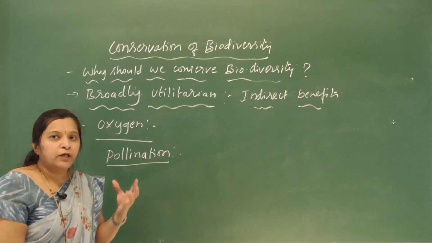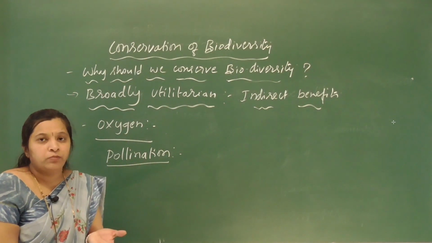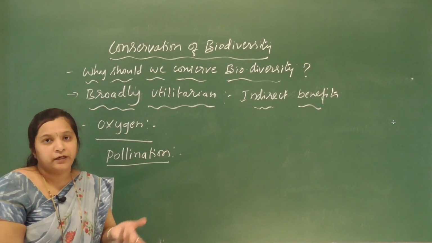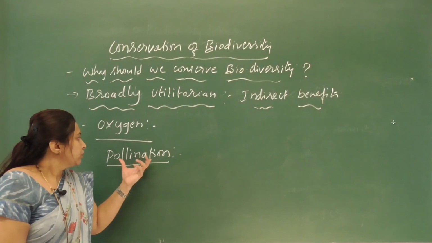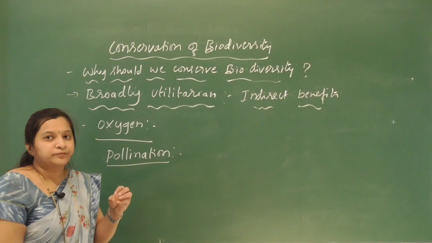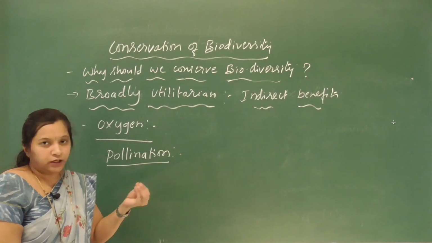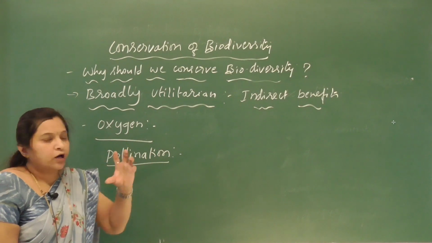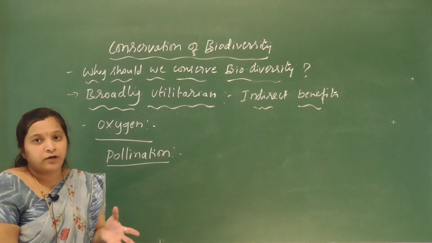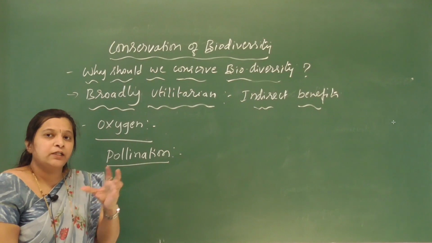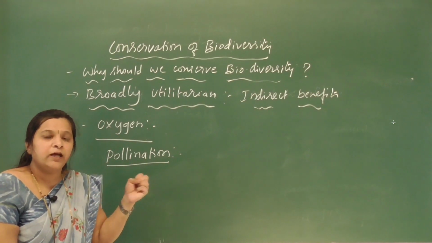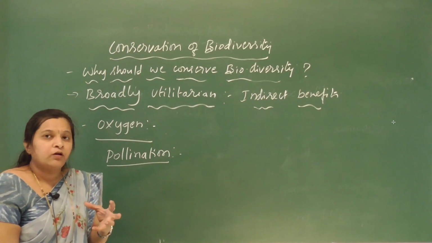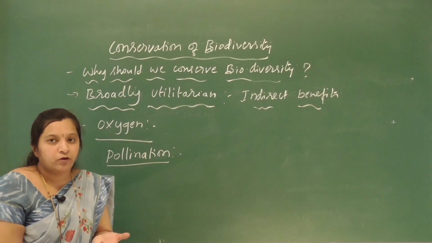If we had to do that job ourselves, it would cost nearly $1 billion. That is pollination, what we discussed: without pollinating agents, pollination may not be possible. Some species are very helpful in the process of pollination, right? If we do that job, it would cost about $1 billion.